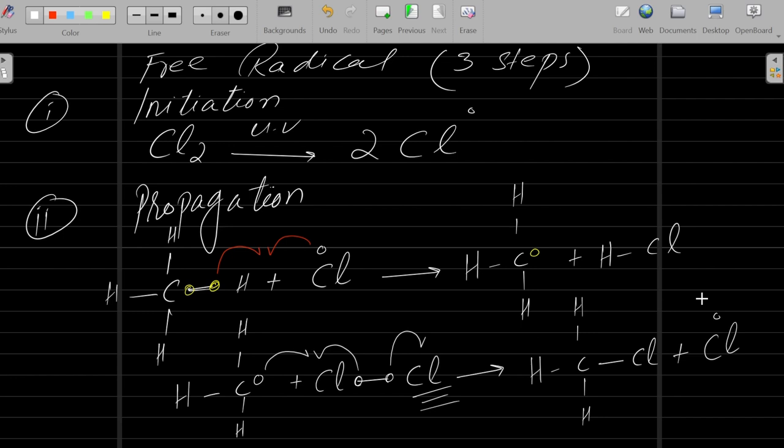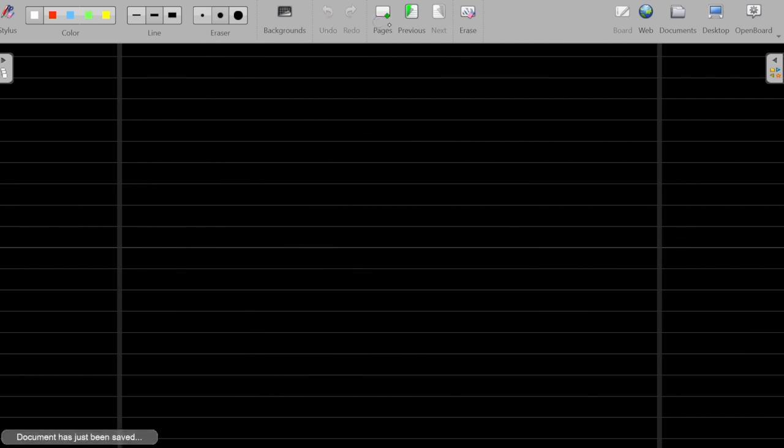Okay, so how is chlorine substituting one hydrogen from the alkane? One by one. For example, you have this hydrogen, this hydrogen, now you have one chlorine here, so you have another radical. Now this radical will substitute the electron of this hydrogen.